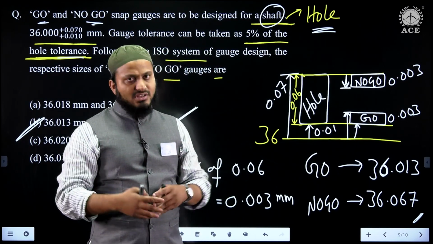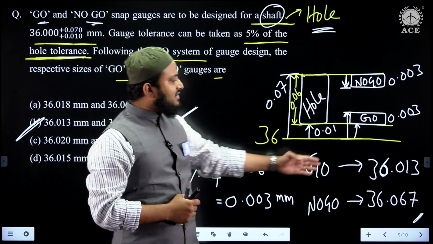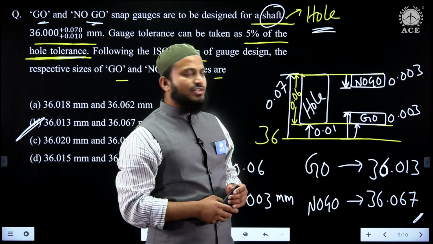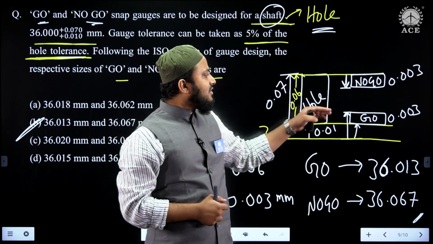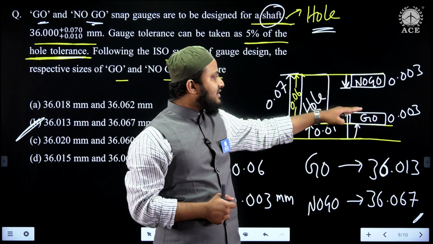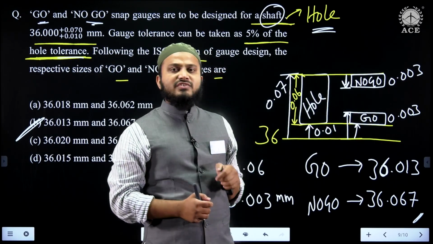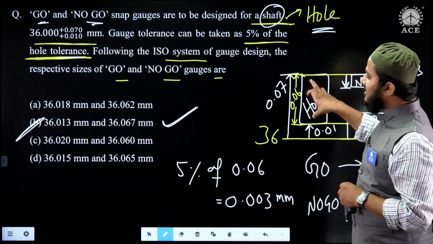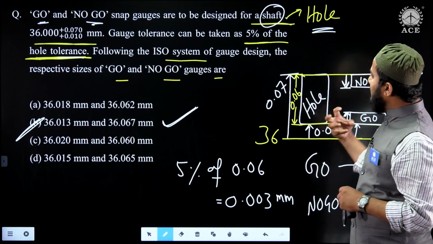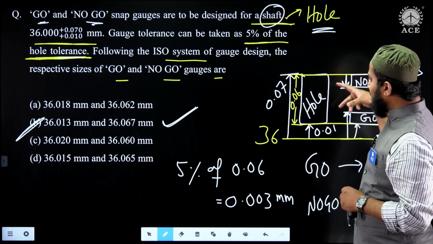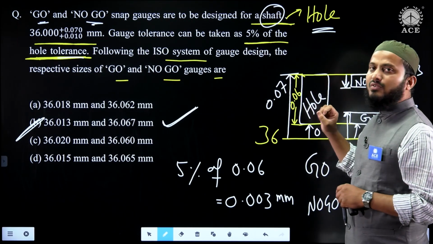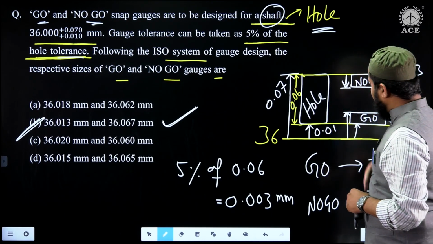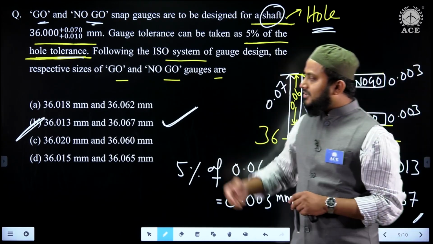But as per the official recent key, the answer is matched with this old ISO method, or you can say workshop gauge design, based on the upper limit of the go gauge plus gauge tolerance. Now here, why am I not taking wear tolerance? Because 0.06 mm is less than 0.1 mm. So whenever the workpiece tolerance, either hole or shaft, is less than 0.1 mm, there is no need to consider wear tolerance on the go gauges. Therefore, the answer to this question is option B.